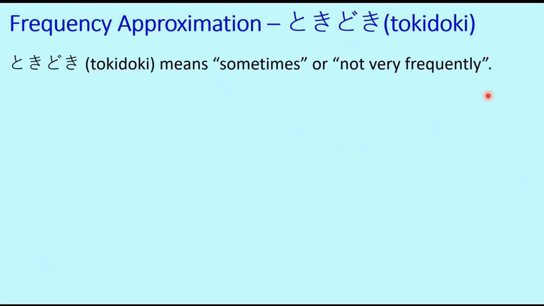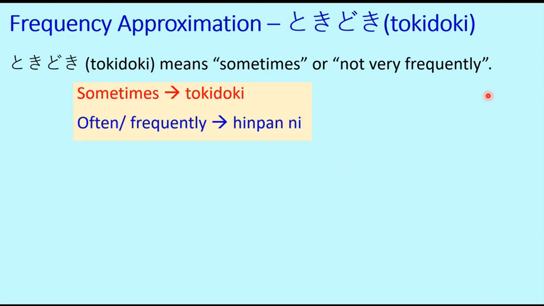Next is the frequency approximation, which is tokidoki. Let's see what it is. Tokidoki means sometimes or not very frequently. Sometimes is tokidoki. This is an adverb. Then we have often or frequently, something which is happening frequently. For that we use hinpan ni. So ni is the particle which is used to connect hinpan with the subsequent part of the sentence. Rarely is metta ni. So tokidoki, hinpan and metta.